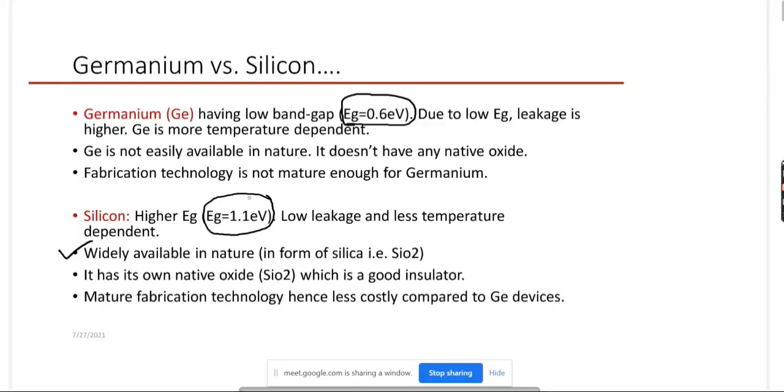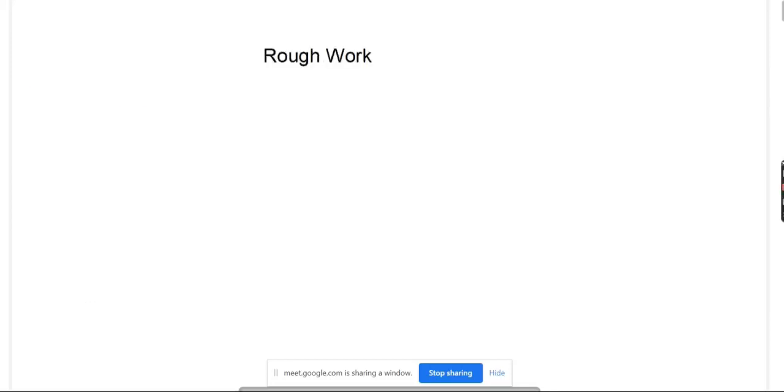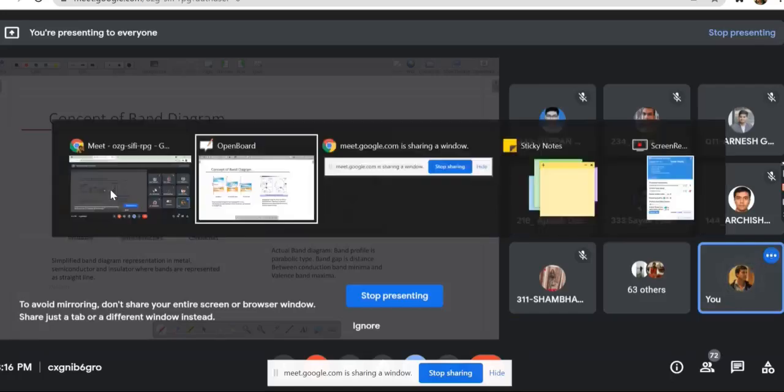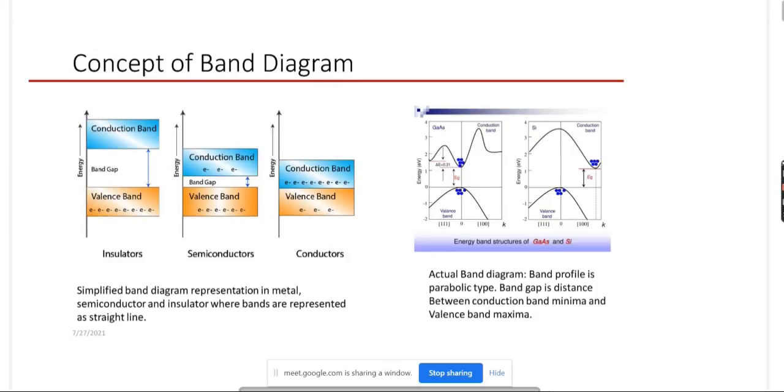Now if I go back to our previous topic, the previous slides on the energy band diagram. Here, this one. We have two semiconductors, one is germanium, another one is silicon. In case you forgot, the insulator, semiconductor, this level. Assume that this one is your silicon, higher band gap, and this one is your germanium, lower band gap. So in which case is it easier to transfer electrons from the valence to the conduction band? Is it clear? Yes, due to the lower band gap value.